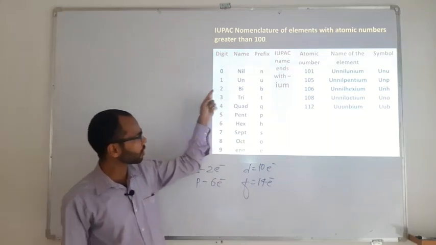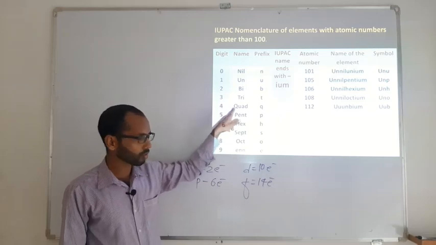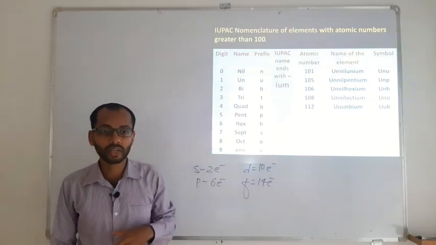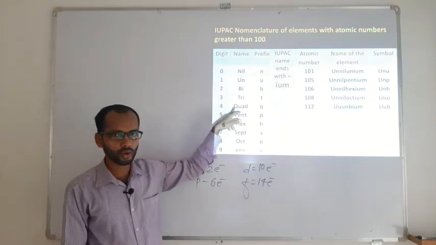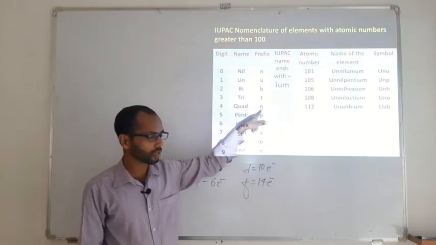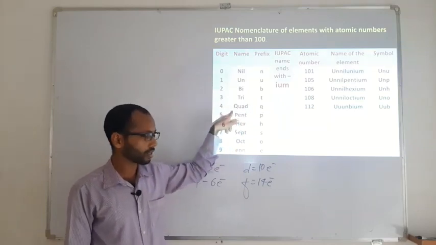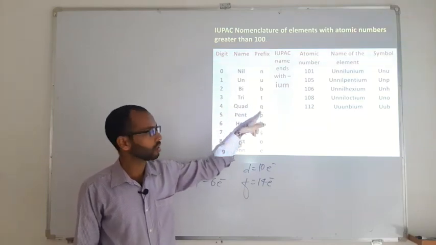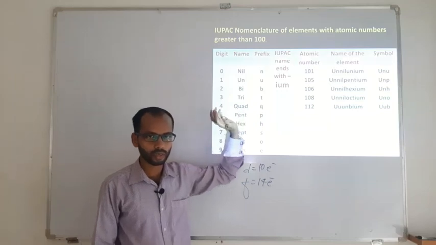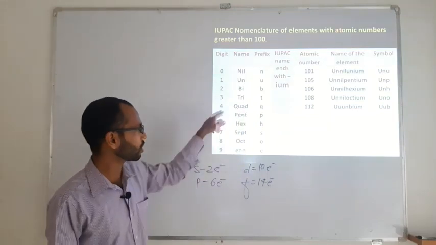There is a little bit of difficulty with respect to 4. Normally we call it tetra, whereas here it is called quad. The reason is that I need to use the first letter of the name as the symbol. Tri always starts with a T, and if I use tetra there, that will again be a T, so there will be a problem whether the number indicates a 3 or a 4. To avoid that, another name, quad, has been used.